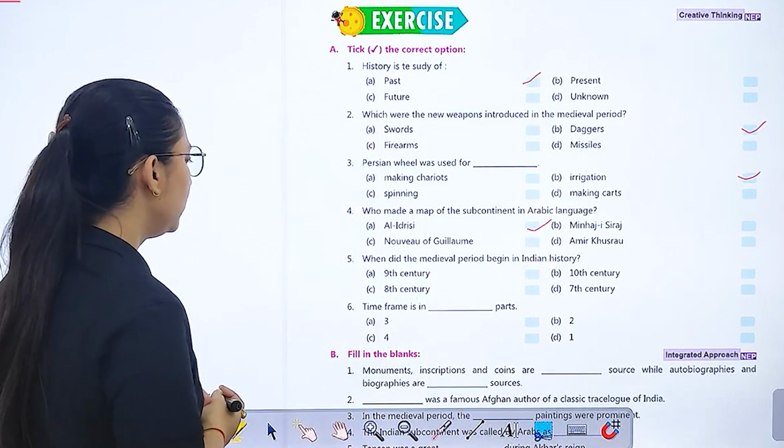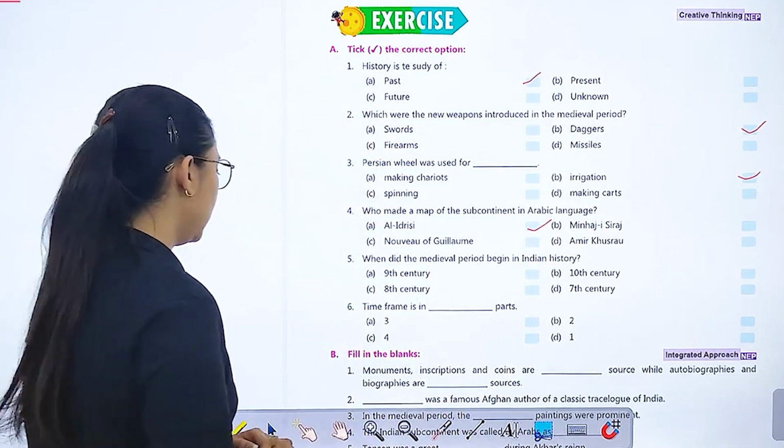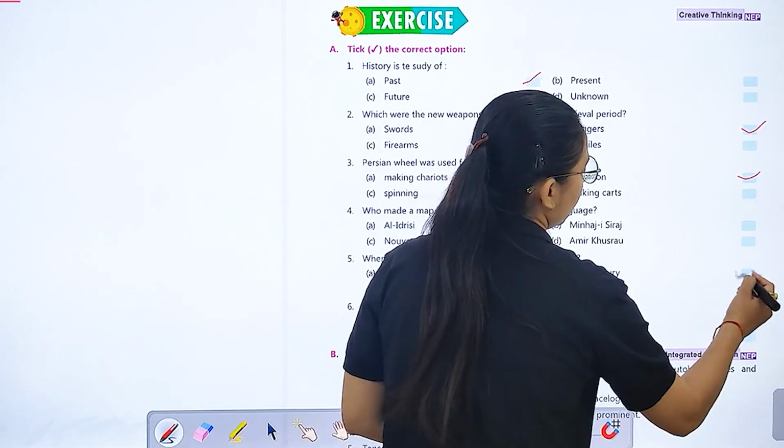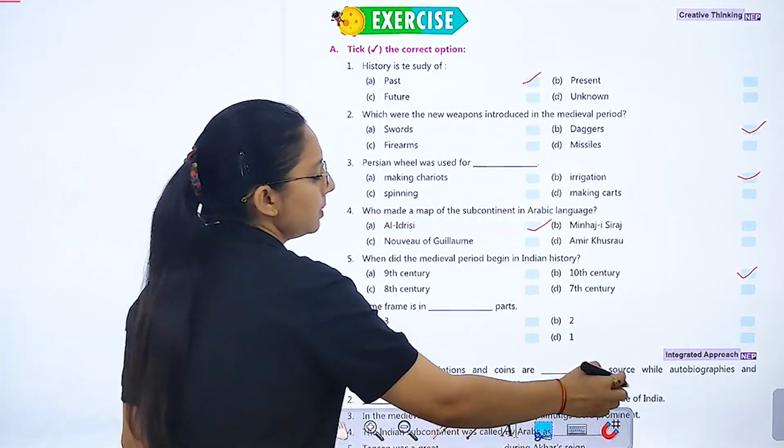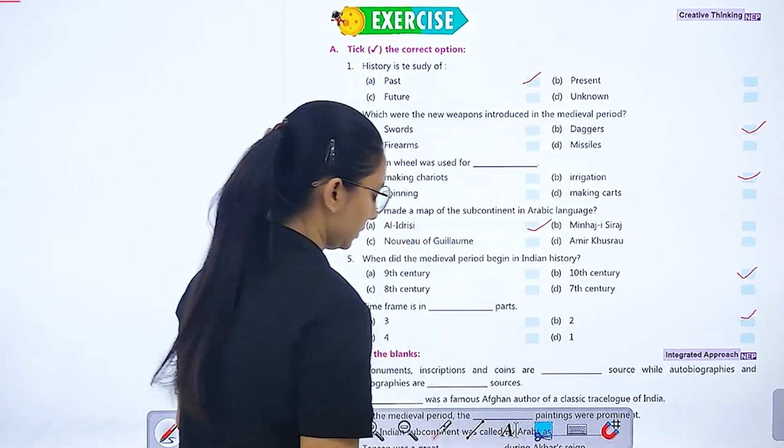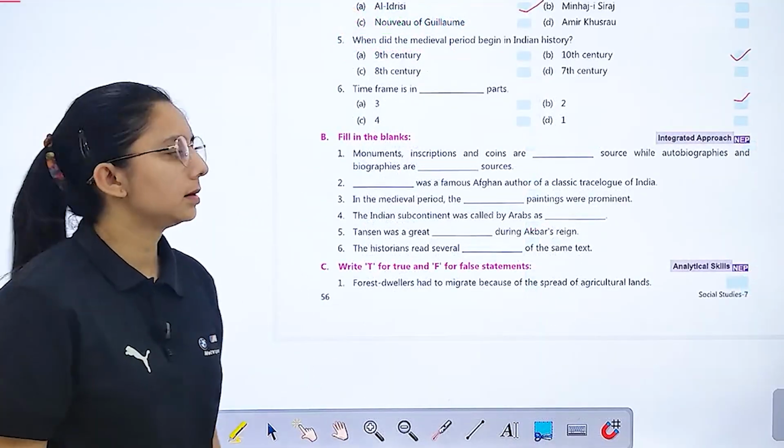Now, when did the medieval period begin in Indian history? In the 10th century. Next, the time frame is in dash parts. How many parts was the time frame in? Two parts. Now, fill in the blanks.